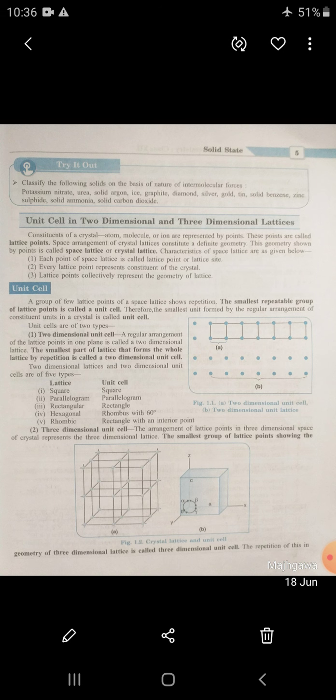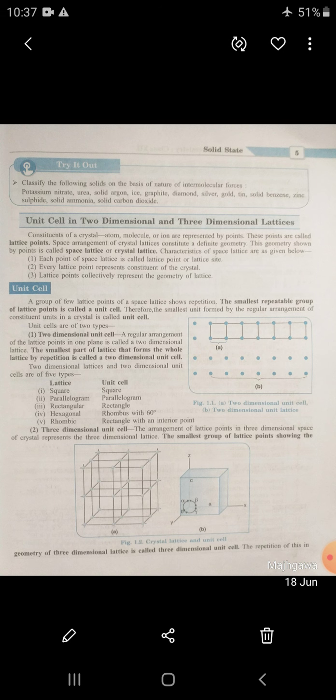Primitive unit cell, PUC. This unit cell has lattice points only at the corners. Mention this point. A simple cubic unit cell, SCUC, is an example of a primitive unit cell.